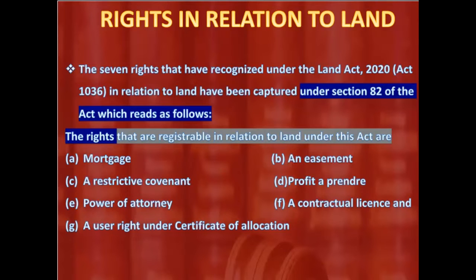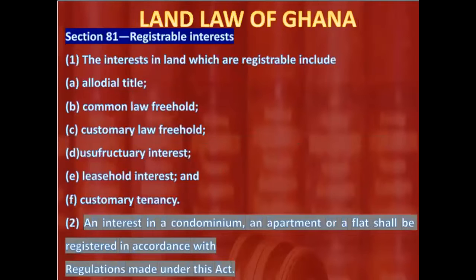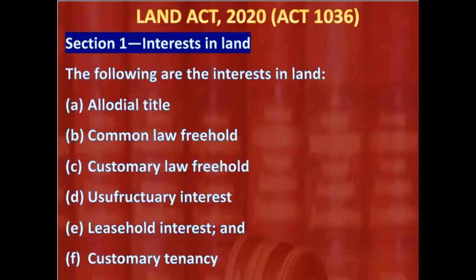So let us go back to section 1 of the Land Act. You remember section 1 identifies 6 interests. We'll list the 6 again and we'll take each of them to explain. 1, the allodial title. 2, the common law freehold. 3, the customary law freehold. 4, the usufructuary interest. 5, the leasehold interest. And 6, the customary tenancy.